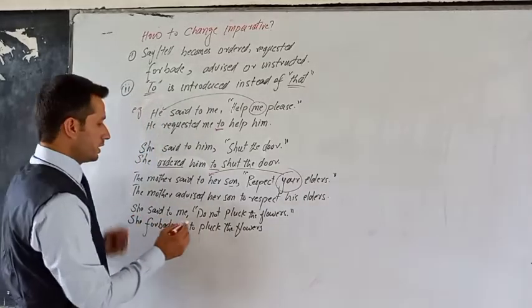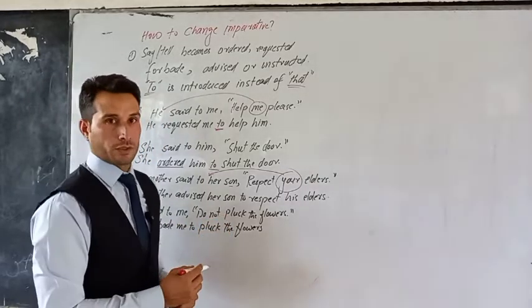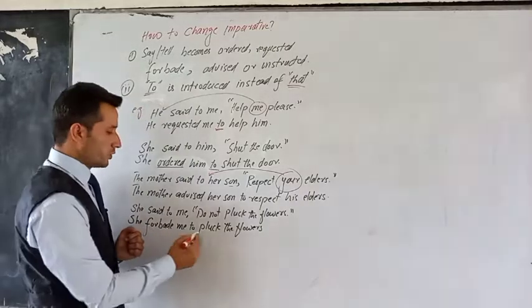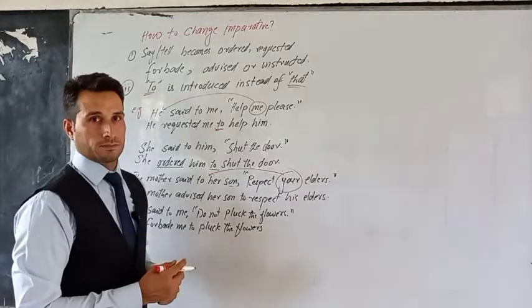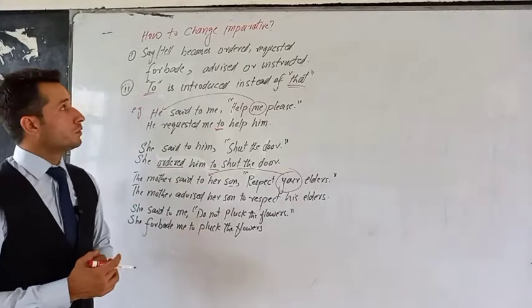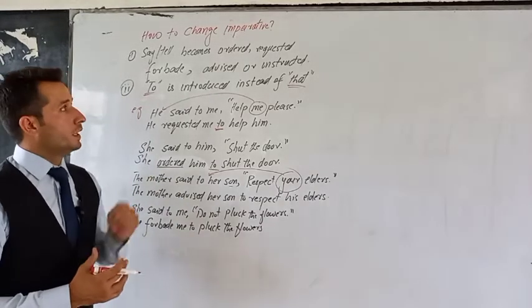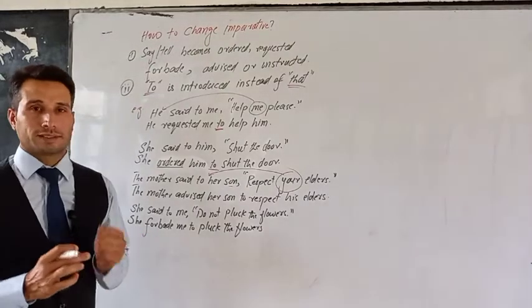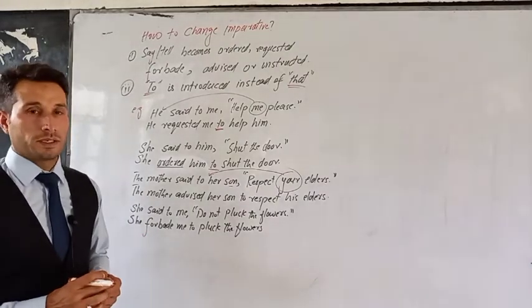She said to me, do not pluck the flowers. Now it's a kind of prohibition. So she forbade me to pluck the flowers. Hope it is clear to you how to change imperative sentences into indirect narration. After this, we'll talk about exclamatory sentences, that how to convert exclamatory sentences into indirect narration.